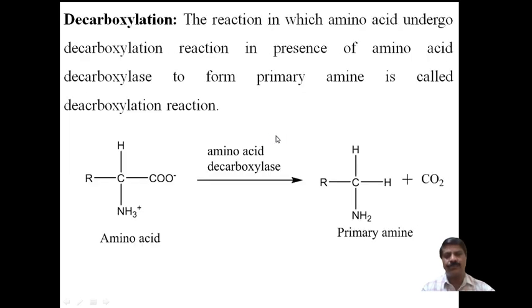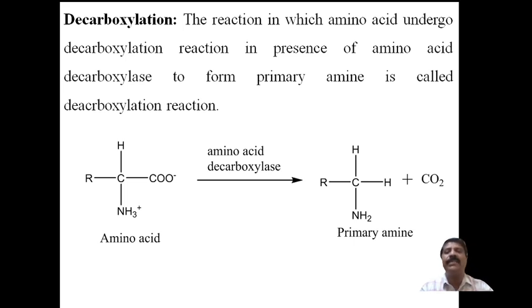Now next is the decarboxylation reaction. This is the second type, the removal of carboxylic acid, called decarboxylation. In this reaction the amino acid decarboxylates to form a primary amine, in the presence of the enzyme amino acid decarboxylase, by removing carbon dioxide.